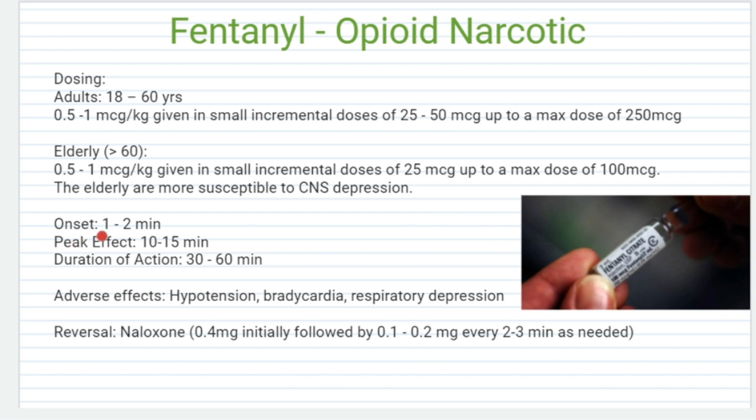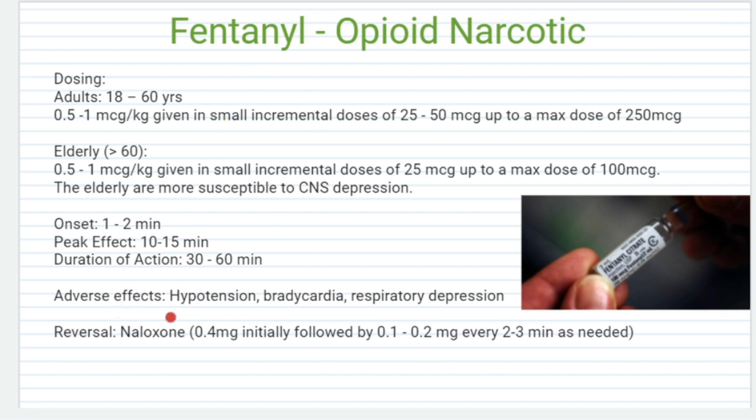It is a short-acting medicine. Within 1 to 2 minutes, the onset of action will start. Peak effect will be within 10 to 15 minutes. Maximum duration of action is 30 to 60 minutes only. Adverse effects include hypotension, bradycardia and respiratory depression. Usually at lower doses, fentanyl is a very safe opioid narcotic. It is used for analgesic effect, and fentanyl may also be used for giving epidural anesthesia.